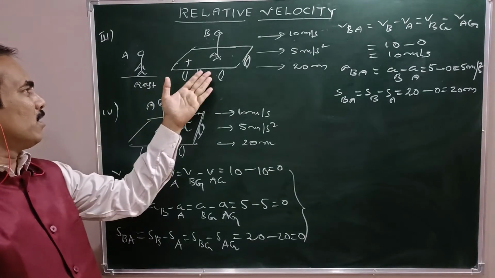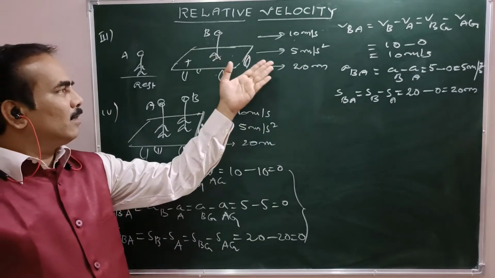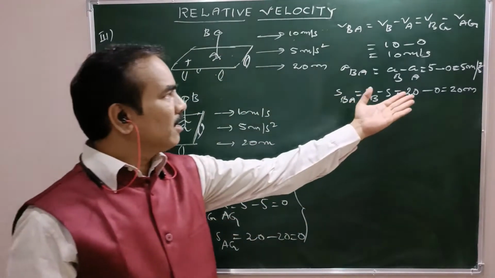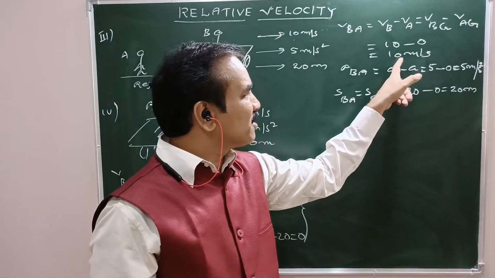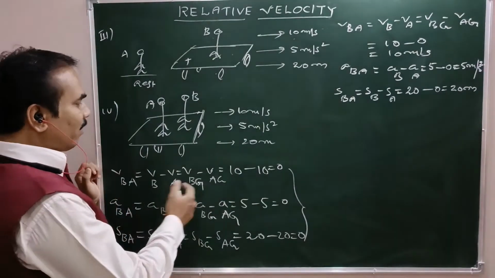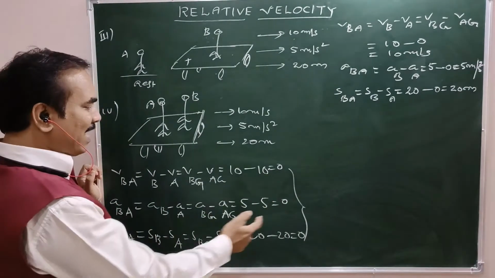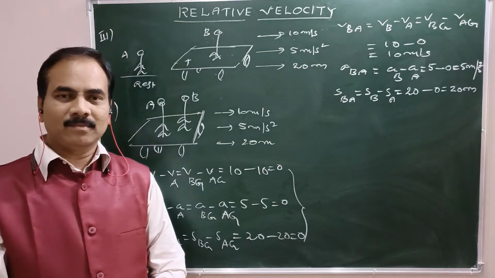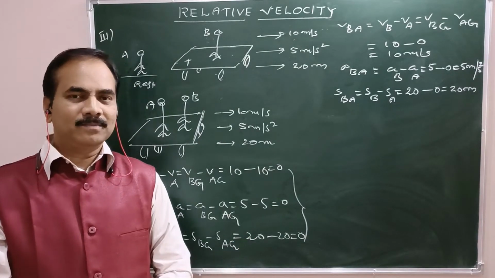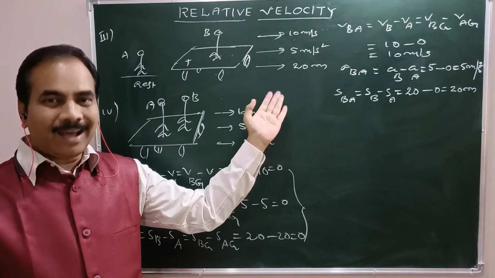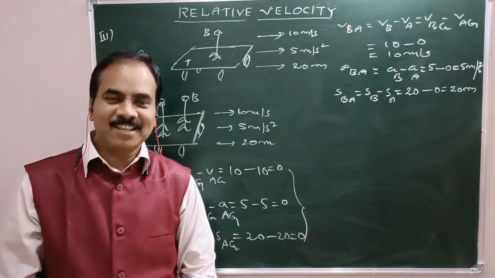Who is going to measure velocity, acceleration and displacement of B only? But here in the first case we got the particulars as 10 meters per second, 5 meters per second square, 20 meters. But here it is relative velocity 0, relative acceleration 0, relative displacement 0. What makes the difference? Even for the same observer, right? The particulars of same body A are different in both cases. What makes the difference? Think once.